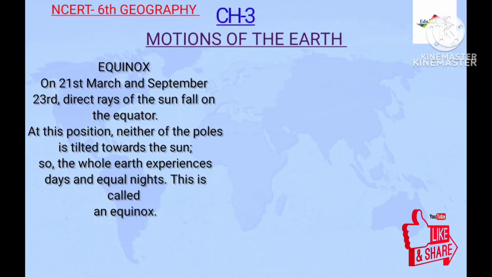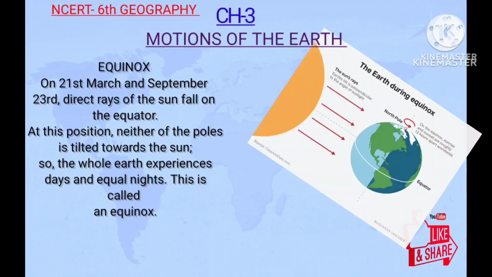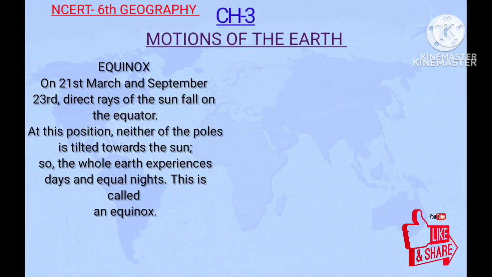What is the equinox? On 21st March and 23rd September, direct rays of the Sun fall on the equator. At this position, neither of the poles is tilted towards the Sun. So the whole Earth experiences equal days and nights. This is called an equinox.